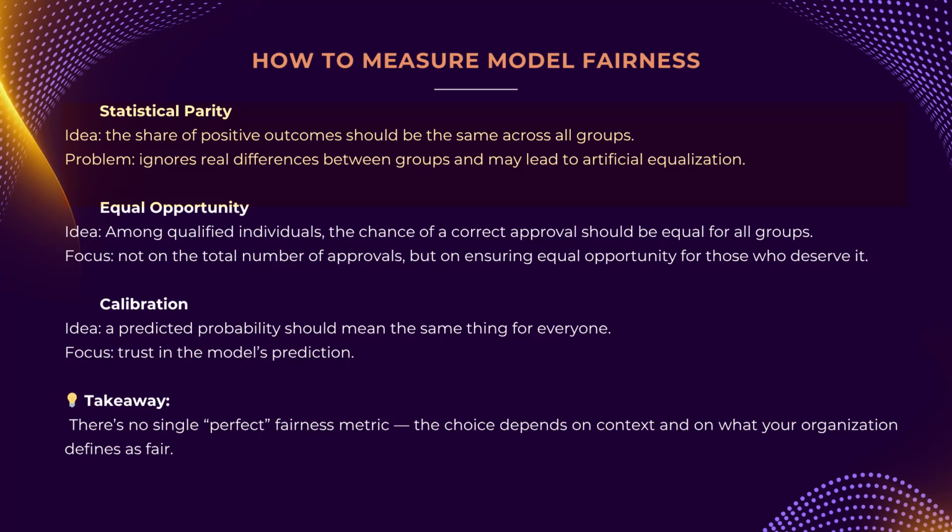If true creditworthiness differs between groups, enforcing this parity means either denying qualified applicants in one group or approving risky ones in another. Second is equal opportunity. This is a more nuanced approach that focuses only on the truly qualified candidates. It requires that the rate of correct positive predictions, the true positive rate, be the same for all groups. The idea is that among all people who can actually repay the loan, the probability of being approved should be equal, regardless of their group. Instead of focusing on equal totals, we focus on ensuring that opportunity is equal for those who deserve it.